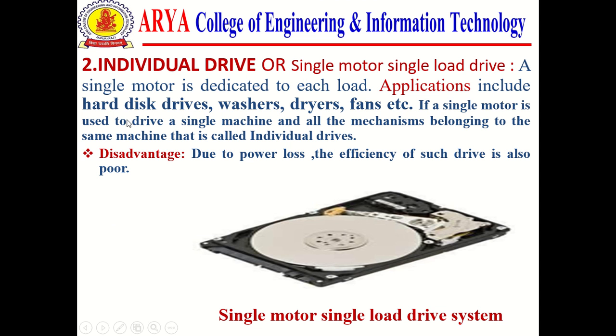Applications include hard disk drives used in computers, washers, dryers, fans, etc. Here, a single motor is used to drive a single machine and all the mechanisms belonging to the same machine. That is called an individual drive. This type of drive has some disadvantages. First, due to power loss, the efficiency of such a drive is also poor.